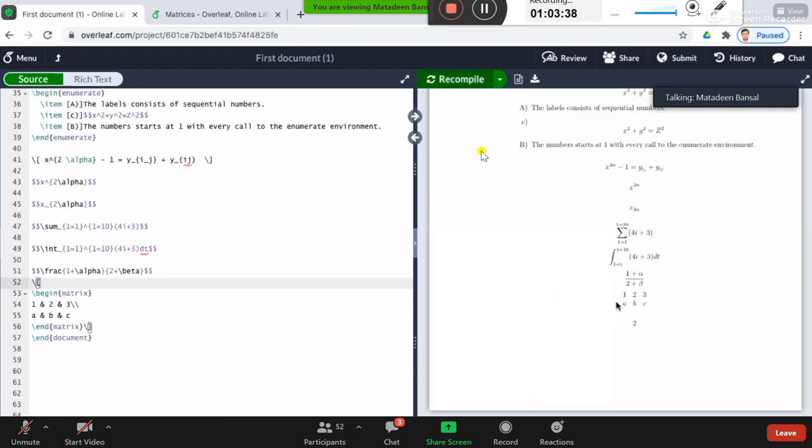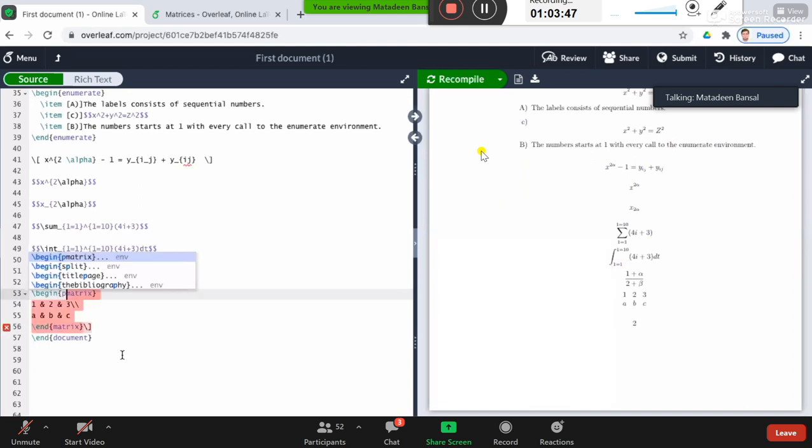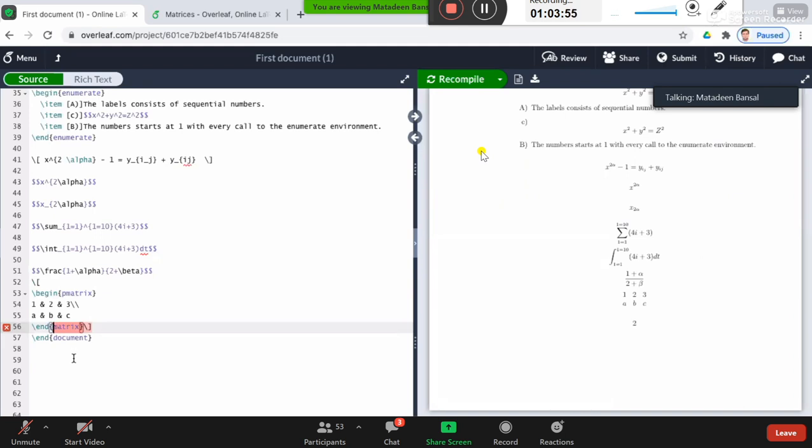It will be centered by default. But if you want different types of brackets on the left and on the right, you have to use different commands. If we write pmatrix instead of simple matrix in this environment, let's see what happens. You see on both sides you now have the parentheses, or curved brackets.